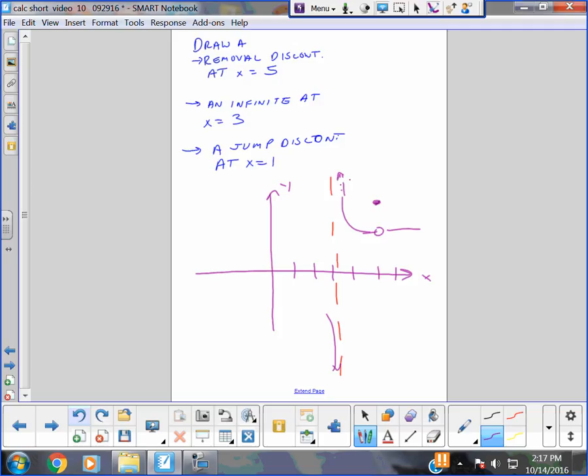Wait, you don't go through the solid one? No, because I need a limit. But if it's a removable, that's not a jump. That'll be the jump. This is removable. So, again, I'll get rid of all this.